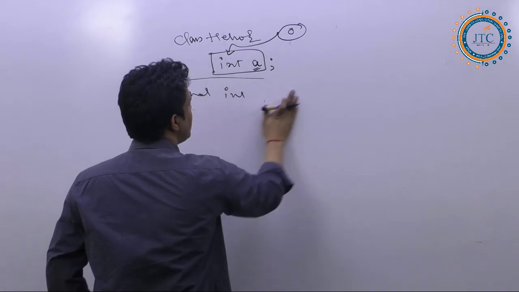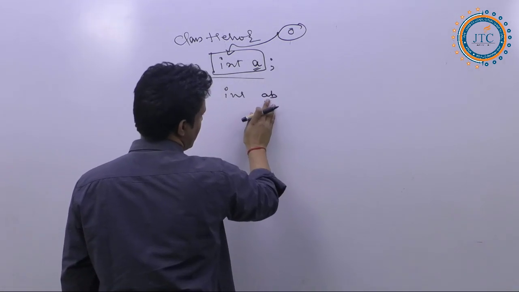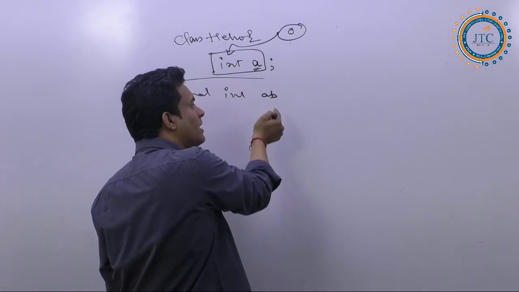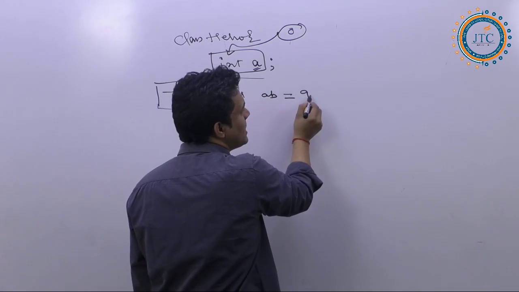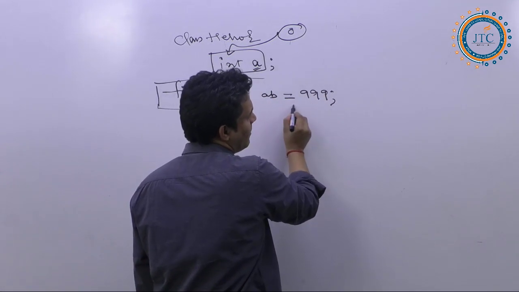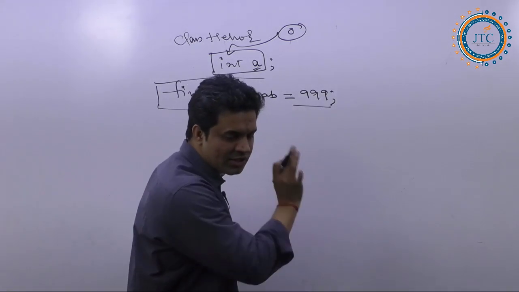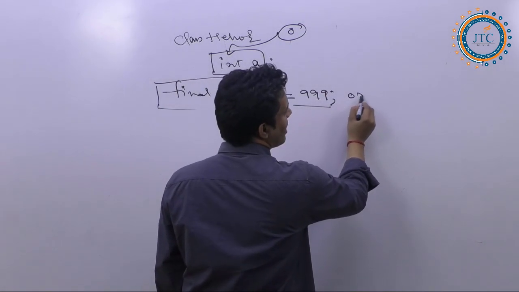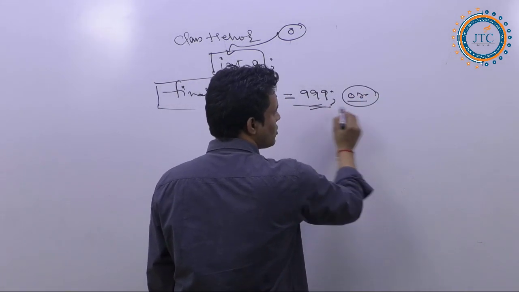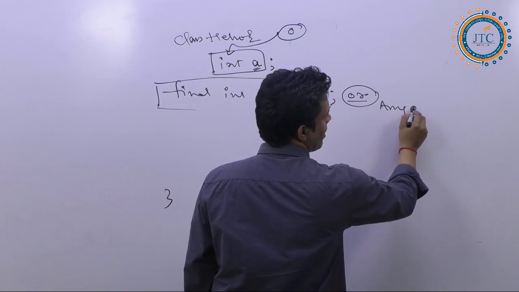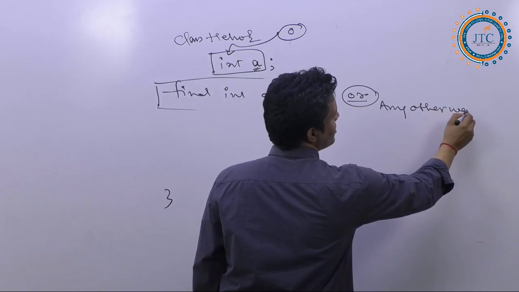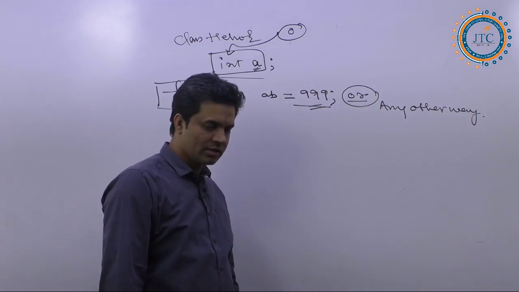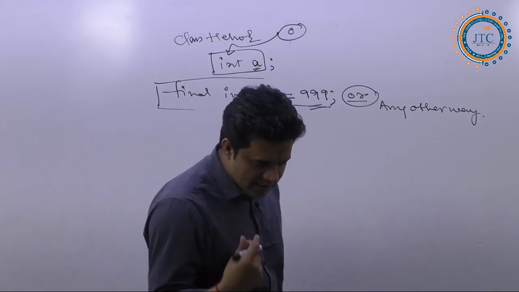See here. If it is a final variable AB, is it necessary to initialize the value of this final variable here itself? Tell me, is it necessary to initialize here itself, or if I am not initializing here, is there any other way to initialize it? Yes or no? Reply to me fast, guys.